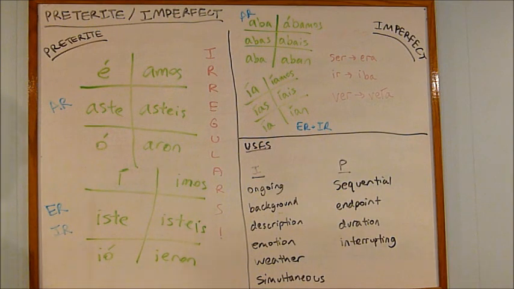The preterite is more defined. It's basically the completed action tense. And so you have things that are sequential, events that happen one after another. If you know the end point of that verb, then you use the preterite. If you know how long it was, you use the preterite. And if it's interrupting another action, then it's in the preterite. So a common construction is ongoing interrupting, where you have a verb in the imperfect, that something's happening, and then something interrupts it, and you conjugate that in the preterite. So that's the preterite and imperfect. It's kind of intimidating, but if you study these irregulars, you'll do fine.